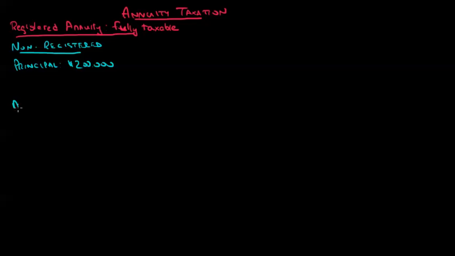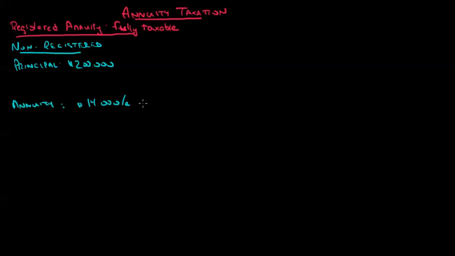Okay, that's easy. What we're going to have a look at for the rest of this video is the non-registered annuity. So this assumes that I have some non-registered or open money, and with this non-registered money, I'm going to use it to purchase this guaranteed income stream, this annuity. So let's assume that we have $200,000 of principal. That is, I have $200,000 available here. And I'm going to take that $200,000 and I'm going to get an annuity benefit of, let's say, just for the sake of argument,